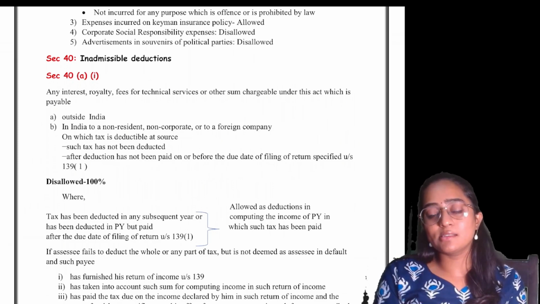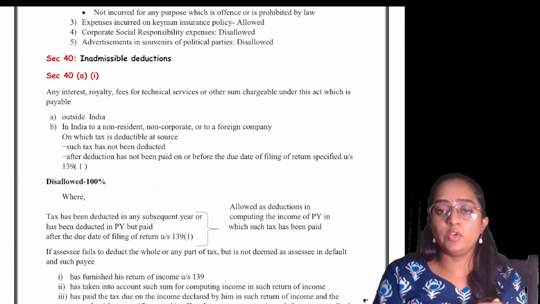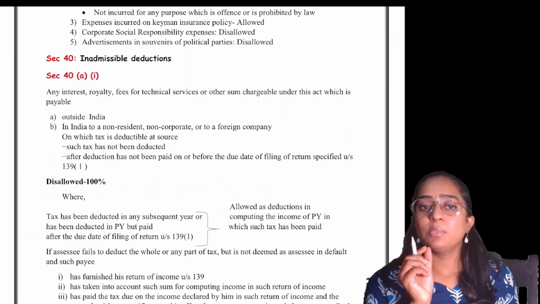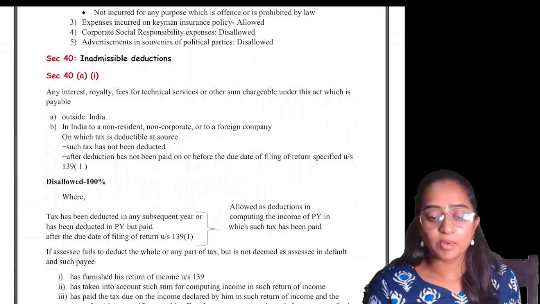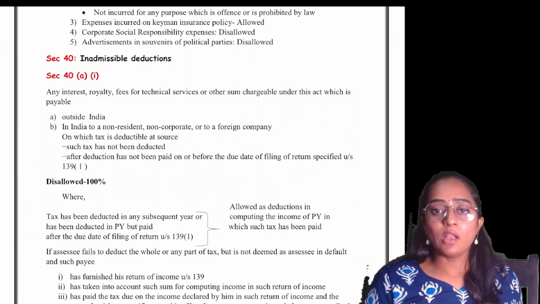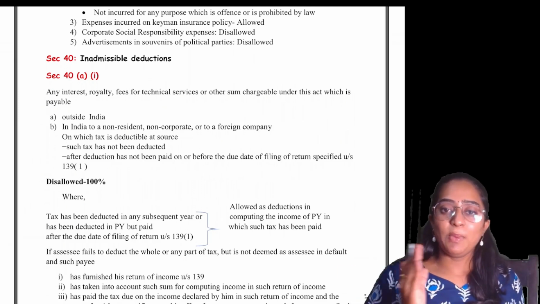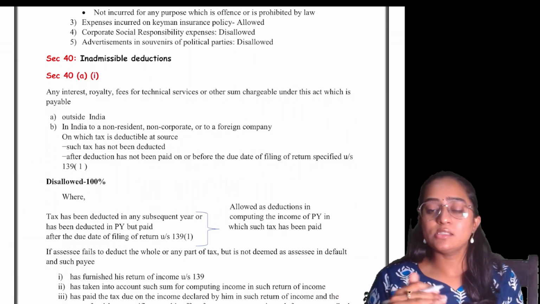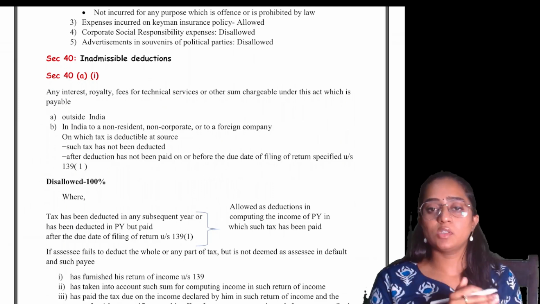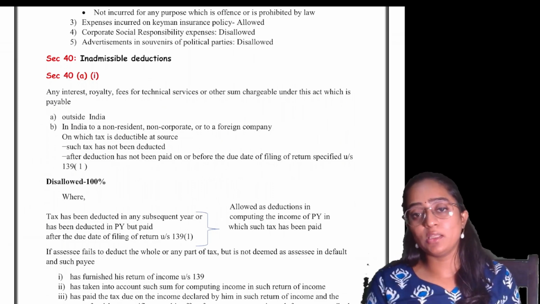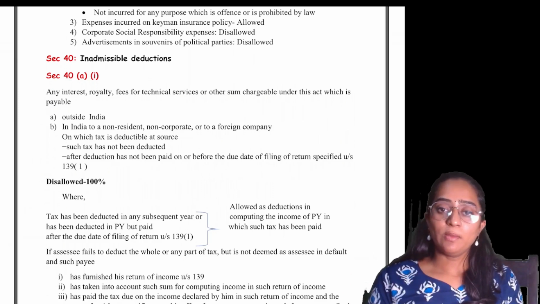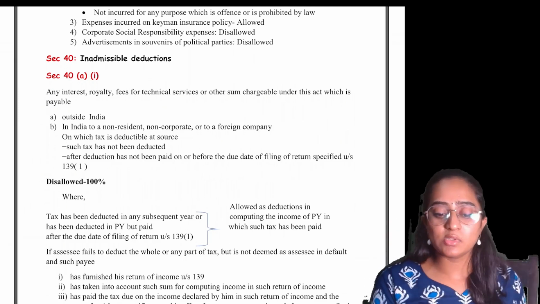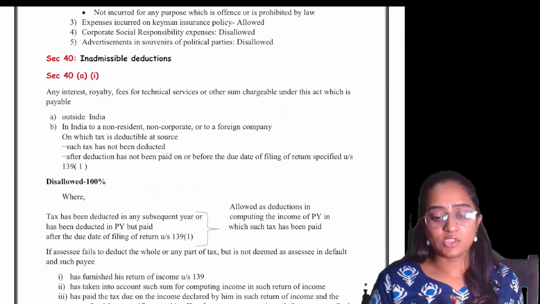First of all, if you have not deducted the tax, or deducted but not paid within the due date, then 100% of such interest, royalty and 100% of such payment shall be disallowed. Remember, 100% of such payment. But what happens next year? PY 24-25, you pay the amount after the due date. Let's consider December 2024, you made the payment. That falls in PY 24-25. It will be allowed as deduction in the year 24-25. Whatever was disallowed earlier will become allowed in the next year.